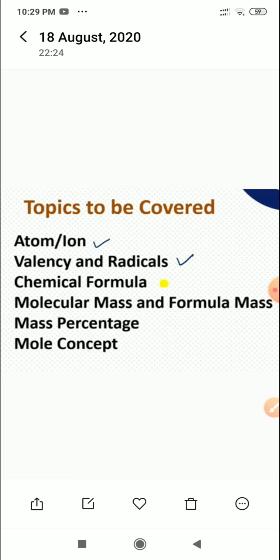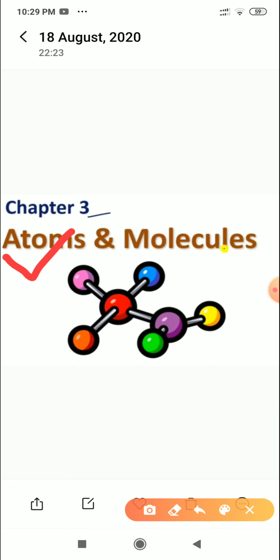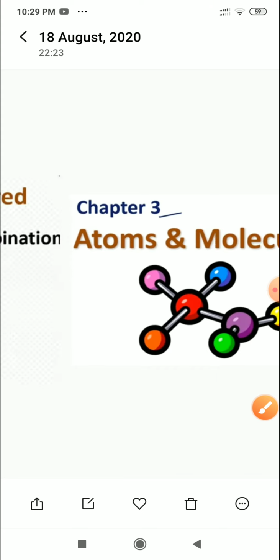So today I am just going to discuss the topic, that is atom and molecule. Before starting the law of conservation of mass and law of constant proportion, I just remind you about the explanation of these two terms. One is atom and the other is molecule. Okay, so let's start today's class.